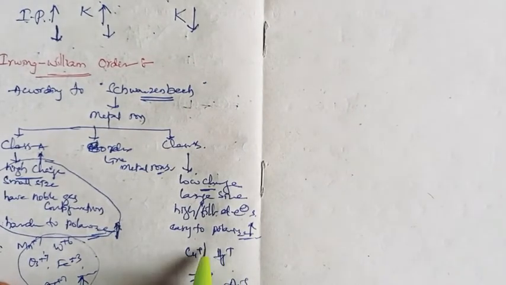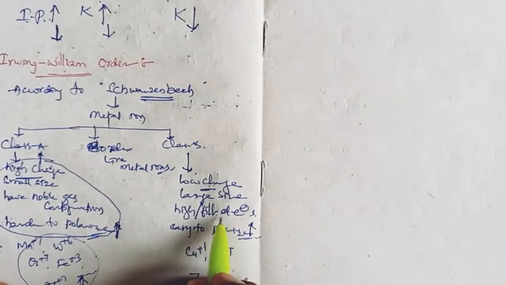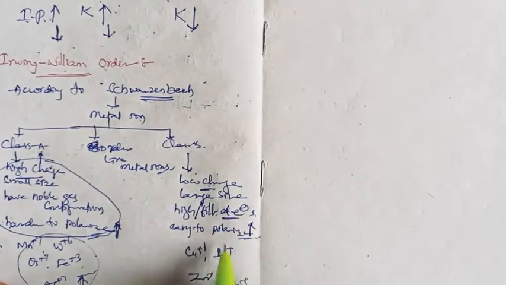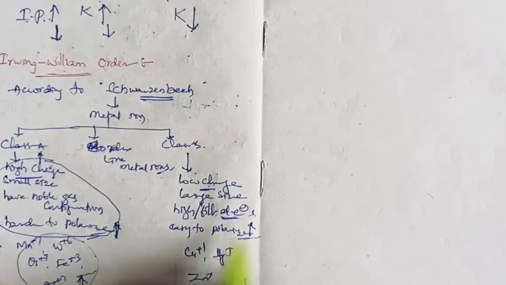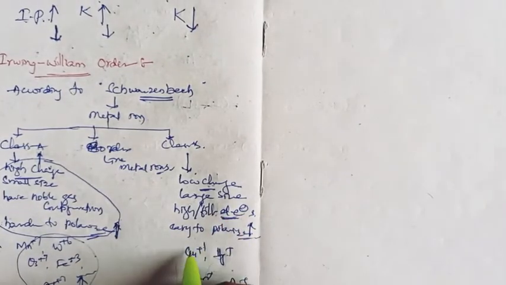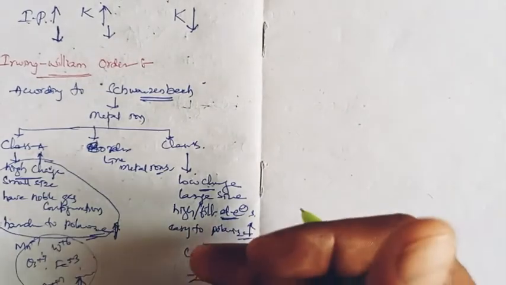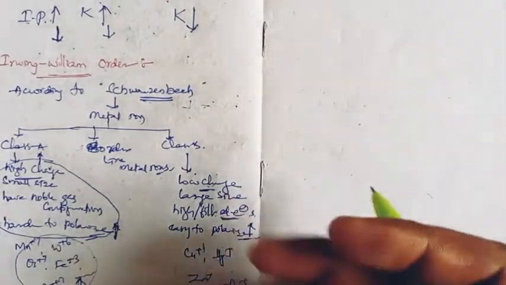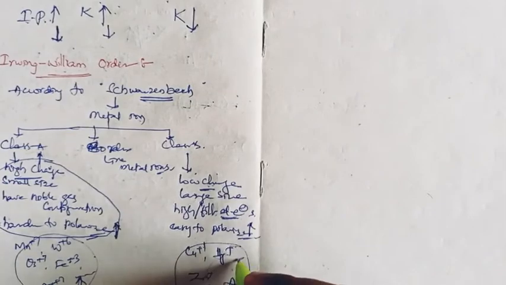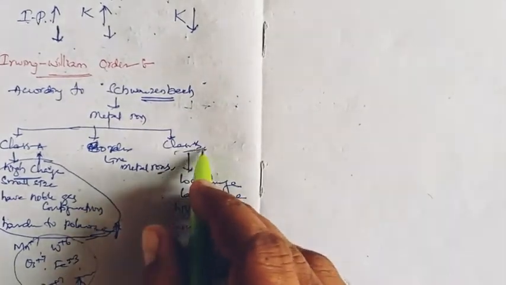These are large sized and low charged, plus 1 or plus 2, and have filled d electron density. They can increase their oxidation state; copper can go to plus 2, and like that they can increase their oxidation states. All this character makes these metal ions class B.